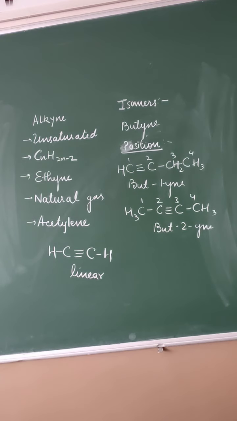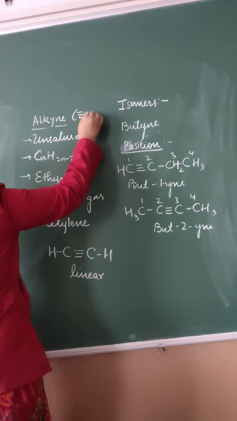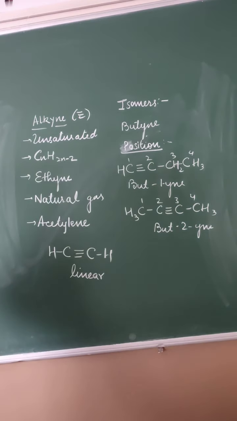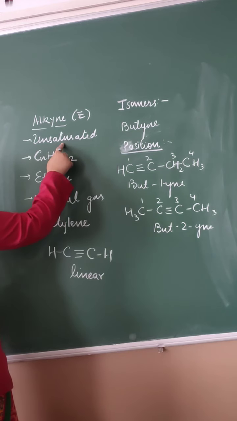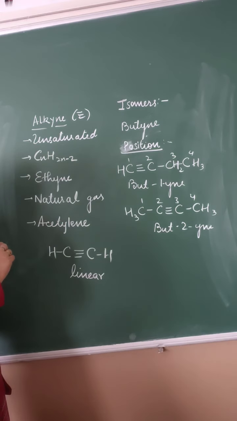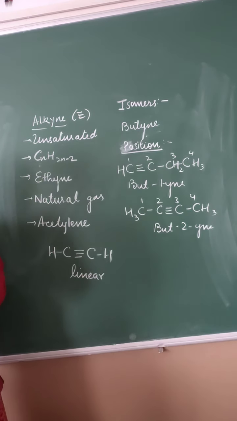Now we are going to start with our new topic, that is alkynes. What are alkynes? Alkynes are the hydrocarbons containing triple bond. They are unsaturated hydrocarbons because they contain a triple bond. That is why they are unsaturated hydrocarbons. Their general formula is CnH2n minus 2.